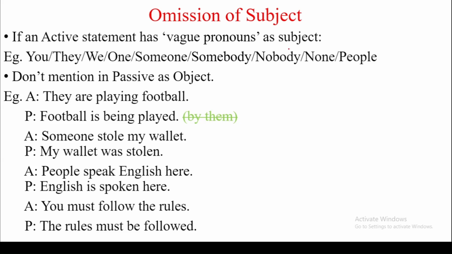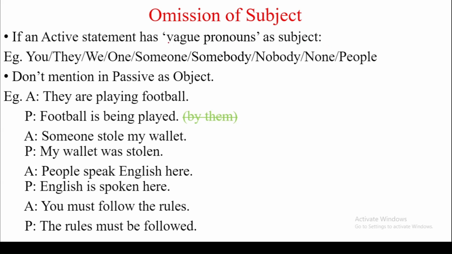I repeat, if an active statement has a vague pronoun as subject, we do not mention it as object in passive sentence. This is the matter of omission of subject.